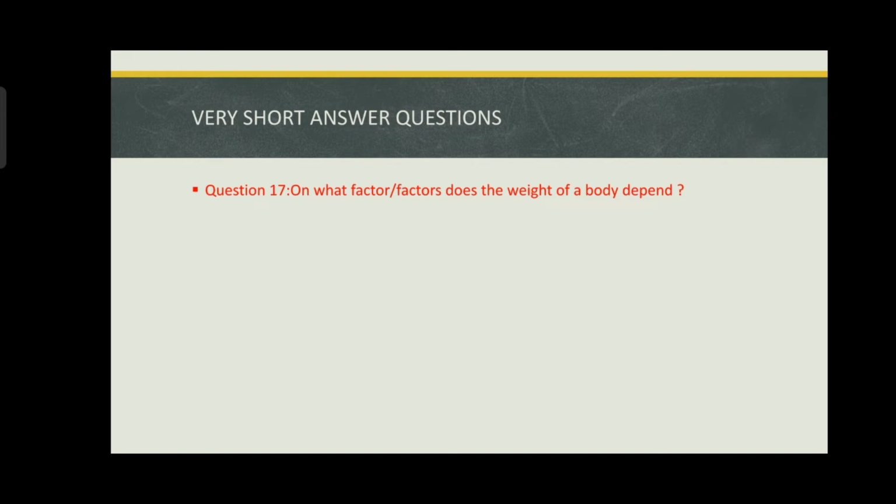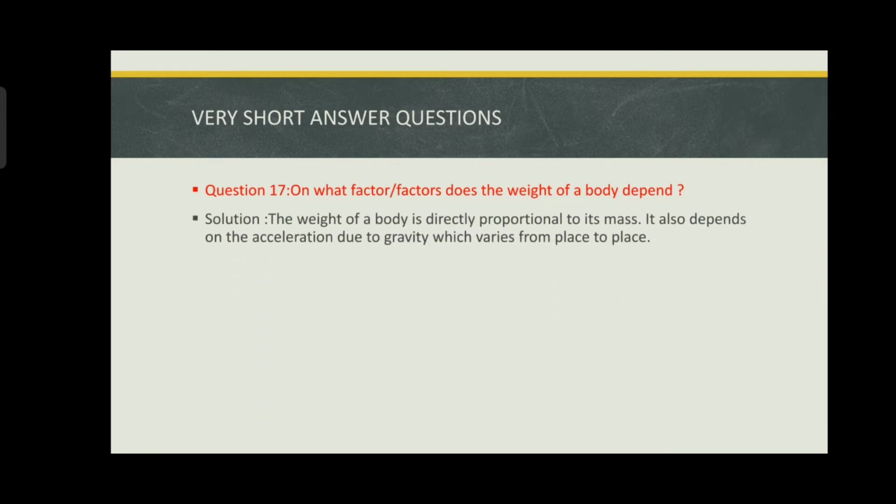Question number 17. On what factor or factors does the weight of a body depend? The weight of a body is directly proportional to its mass. It also depends on the acceleration due to gravity, which varies from place to place. As we all know, the formula for weight is mass into gravity.